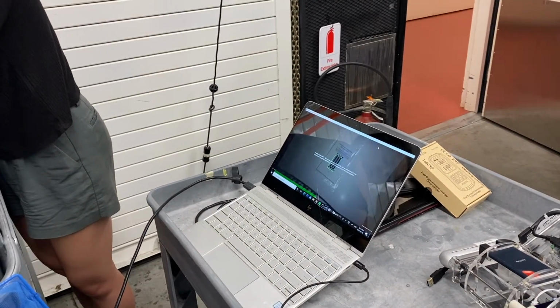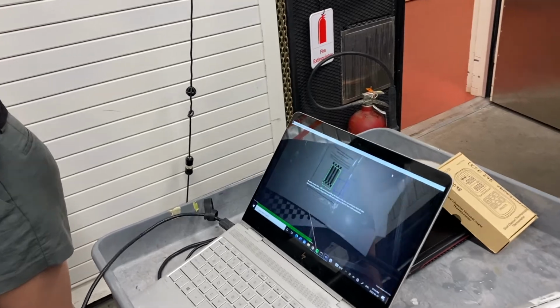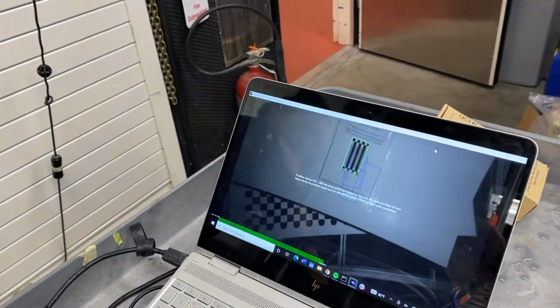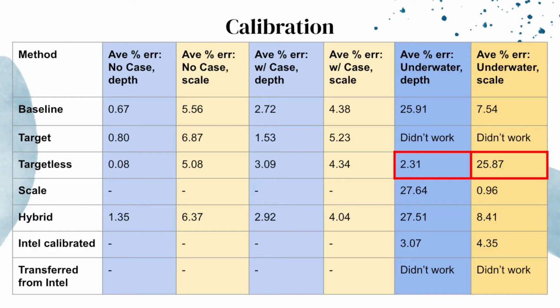Of these methods, only 3 were successfully able to complete calibration because of the difficulty of finding the target in an underwater environment. The first, targetless calibration, had a depth percent error of around 2%, but a scaling percent error of 26%. This means that it was able to accurately predict distance from the camera to an object, but couldn't find the lengths of those objects.